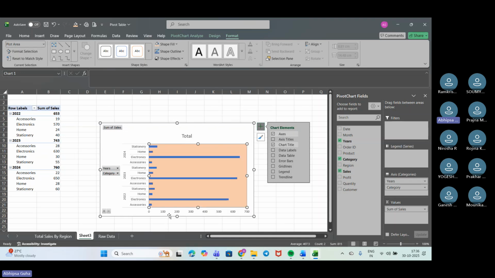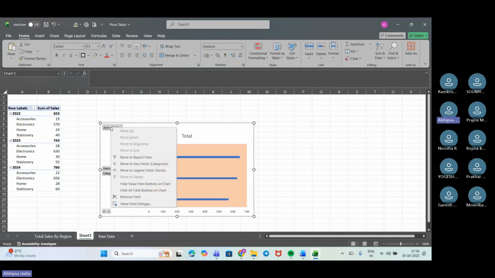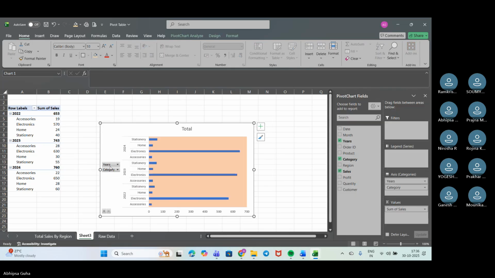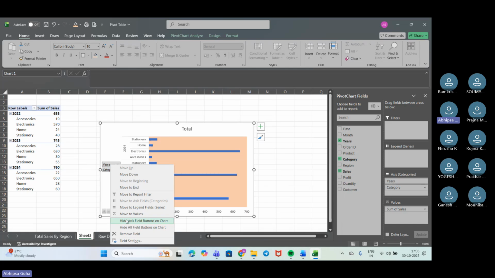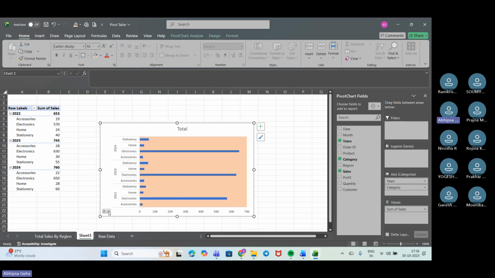If it is there, it is giving us the insight, because I'll keep that, because without that it's not possible for me to understand, right? So we'll keep that, and we'll keep the chart title also. But these things I don't want. So we'll go for hide any of the field buttons on the chart. Here we'll hide the field buttons that are not required.